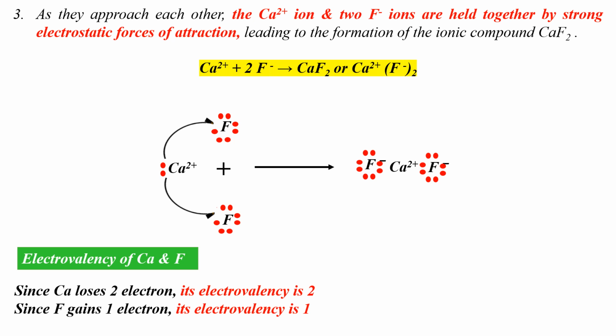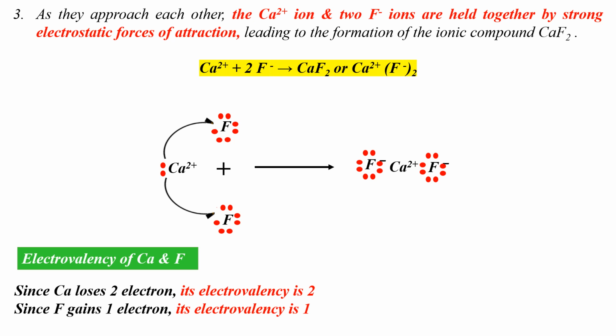And this is given by the process calcium 2 plus and 2 F minus ions gives CaF2, or you can simply write it as Ca2 plus and within parenthesis F minus and write 2 as the subscript. Why? Because there are 2 negatively charged F minus ions combining with Ca2 plus ion.